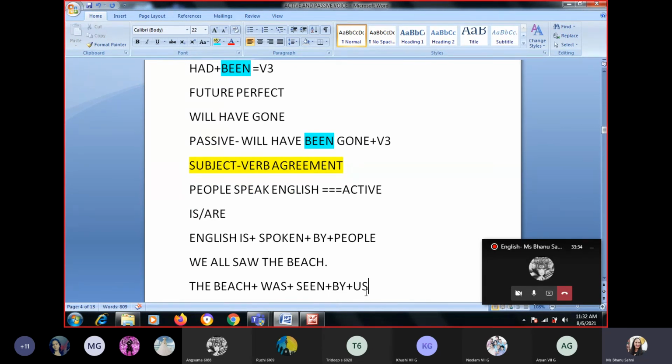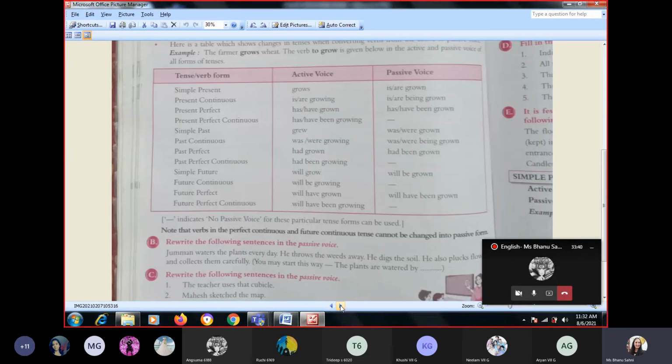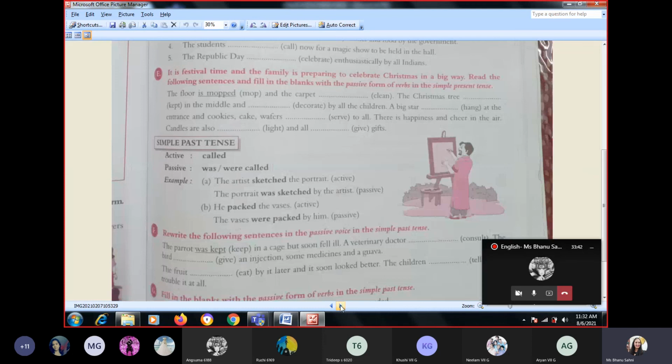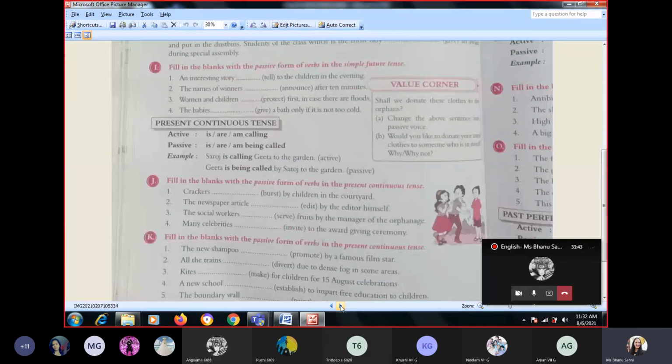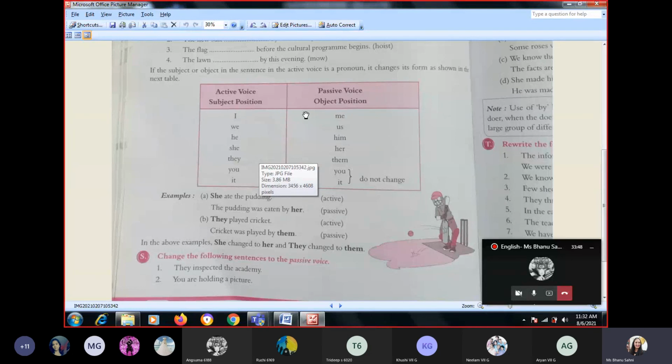Now the next topic is how we change I to me in active and passive voice, page number 98. I want all of you to take this table, how they change the position. I becomes me, we becomes us, he, him, she, her, they, them, you and it remain the same.